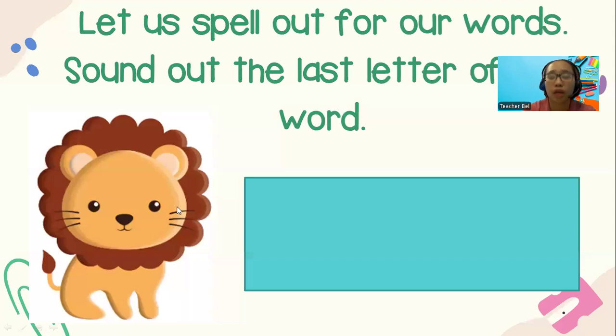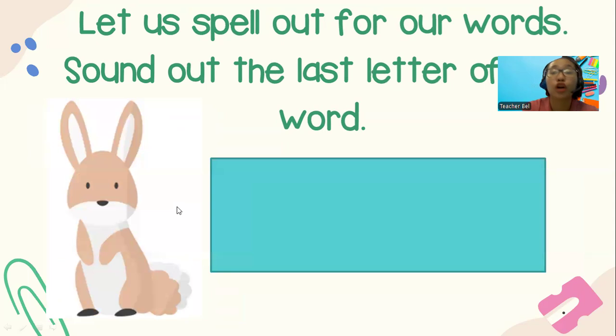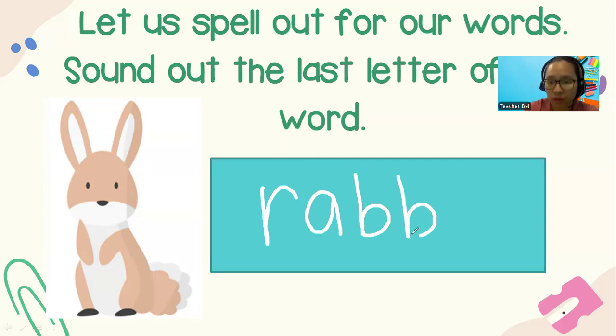Let's do another one. We have rabbit. What are the letters in rabbit? So we have R, A, B, and then another letter B. Then there's I. Now remember, rabbit at the end has a sound.